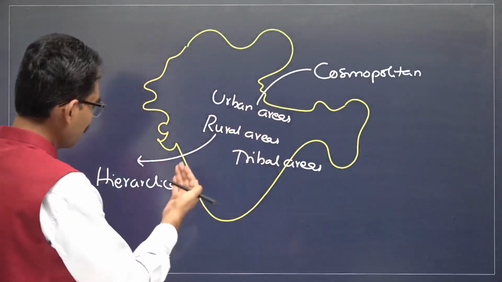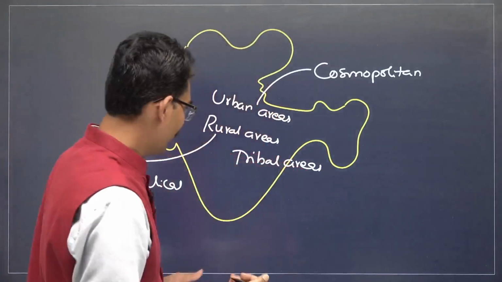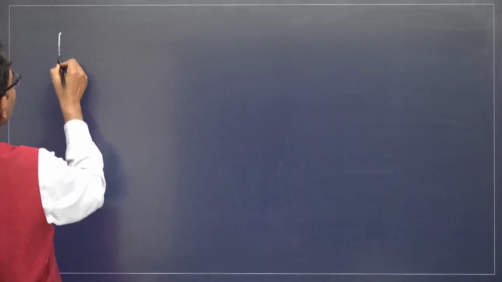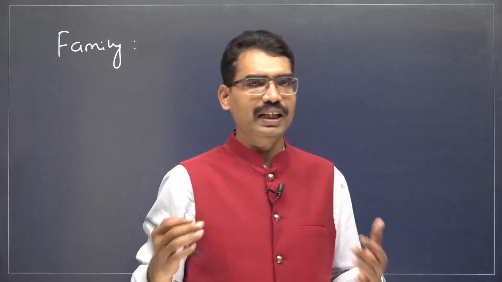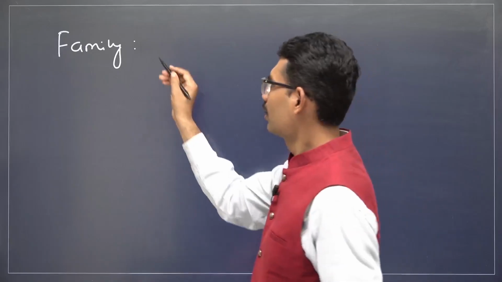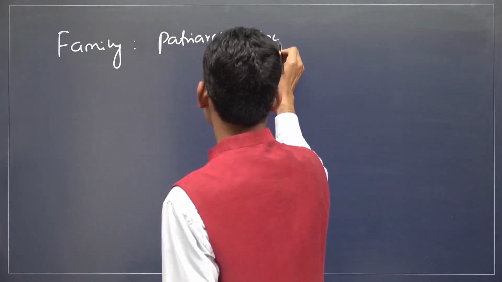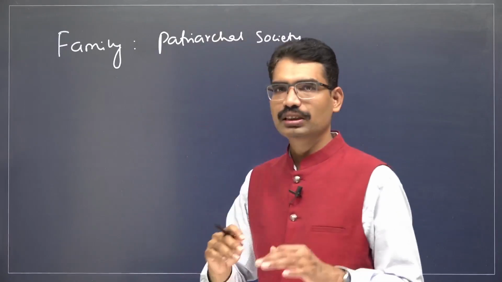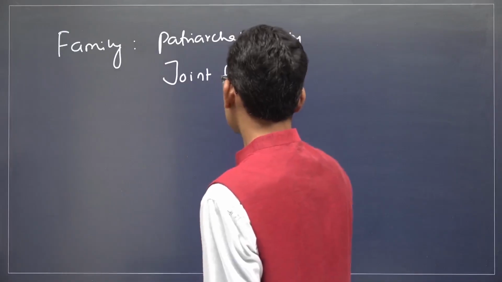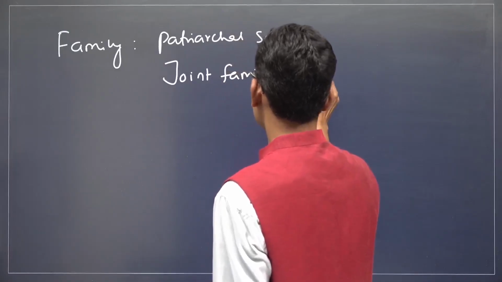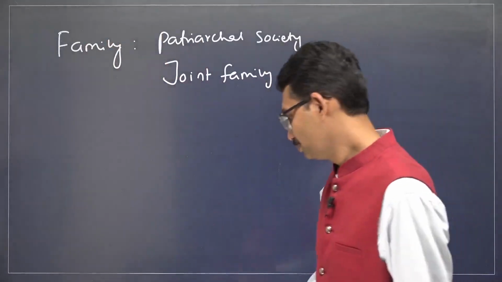Now, within hierarchical society, within urban areas, some more elements will come, one by one. Family system. When it comes to family, even today, this is one of the characteristics of Indian society. Patriarchal society, where the male member dominates the affairs of the family. Joint family system. In the previous chapter also we have seen it in a similar manner, and now also, even today also.